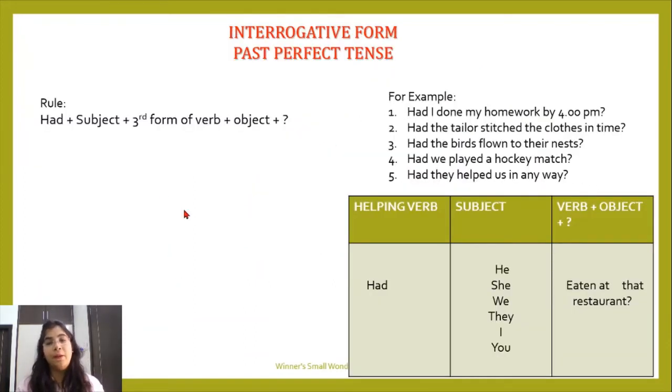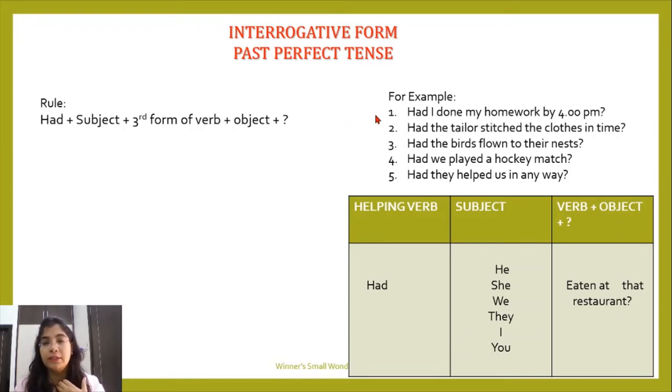Now, the third part, that is the interrogative form of past perfect tense. So what is going to happen? The helping verb will come at the beginning of your rule. See, before the subject your helping verb is coming, so your rule becomes: had plus subject plus third form of verb plus object plus question mark. Okay, so this is the rule.